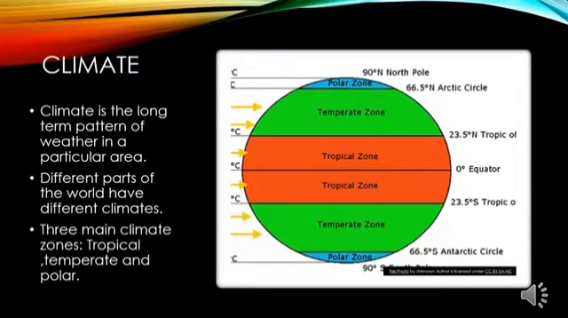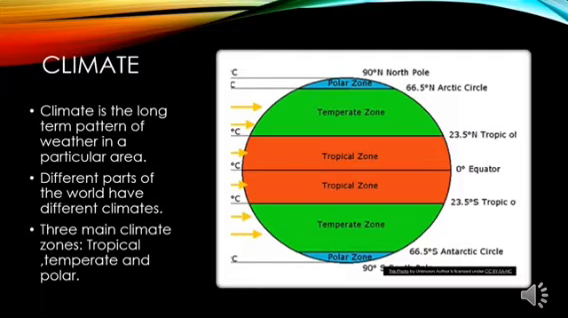Now let's begin this session. In this session we will talk about climate and the various animals which have adapted themselves to live in the polar regions and the tropical regions. First of all, let us understand how to define climate. Climate is the long-term pattern of weather in a particular area.